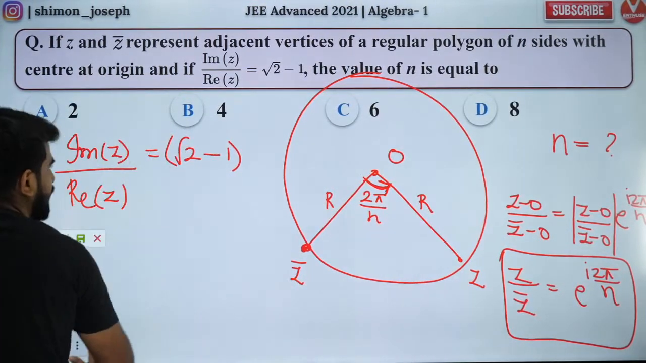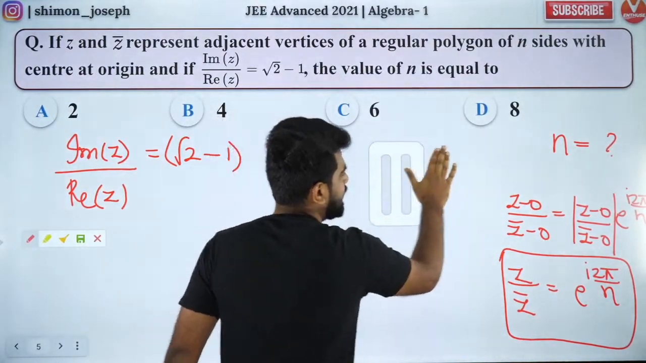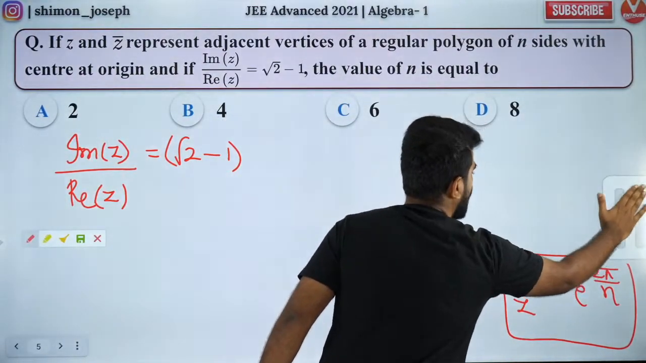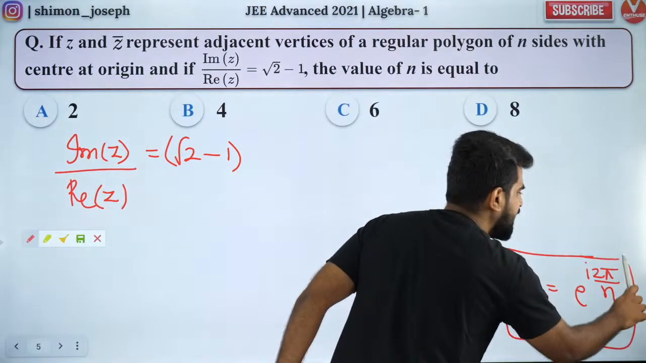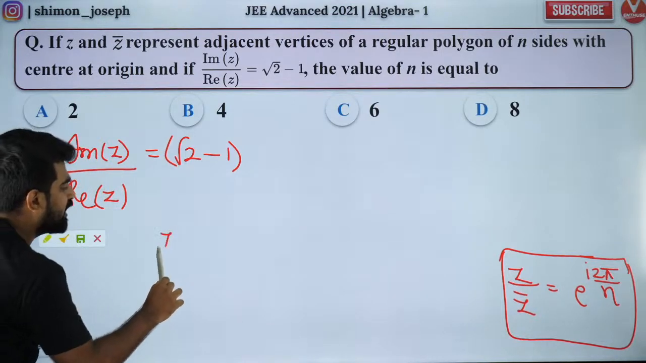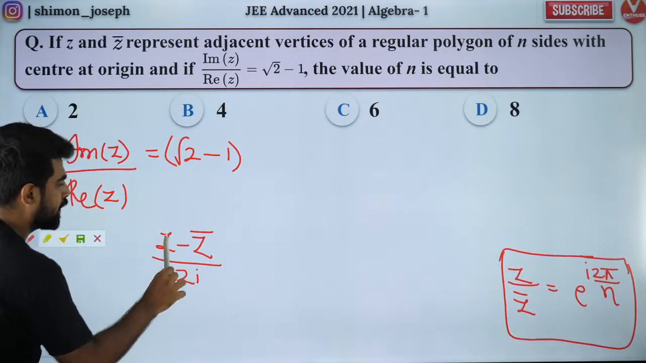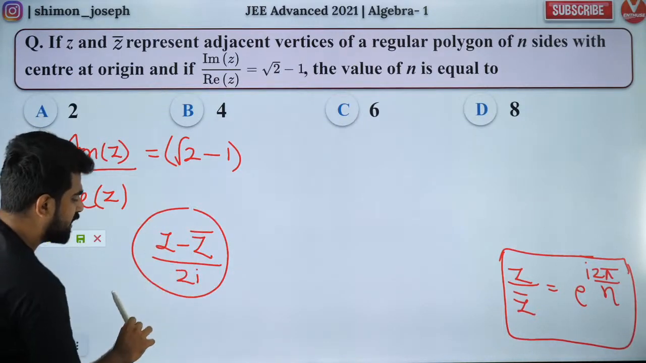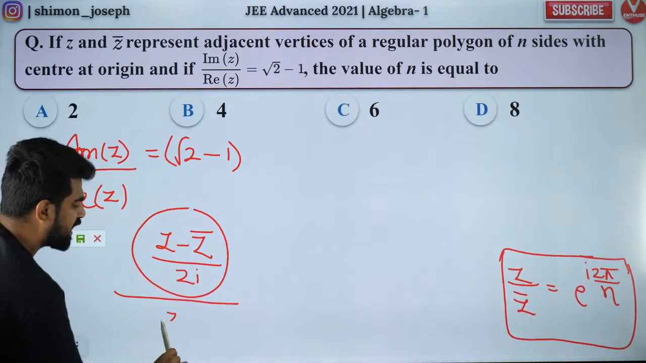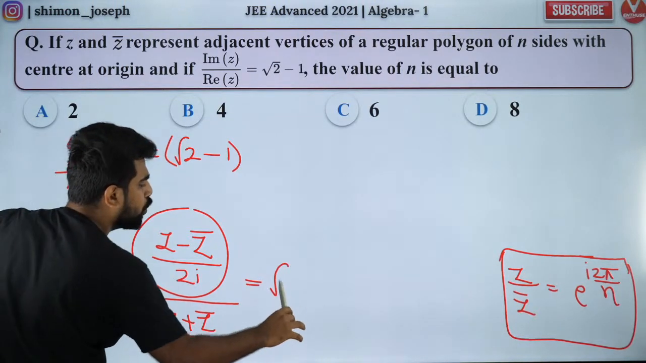Okay, so now let me erase the diagram. Now the diagram has no use. Okay, now let's erase this also. Now I have to use this information over here. What is the imaginary part of z? Imaginary part of z is (z minus z bar) by 2i, divided by the real part of z, which is (z plus z bar) by 2. Now that is equal to root 2 minus 1.